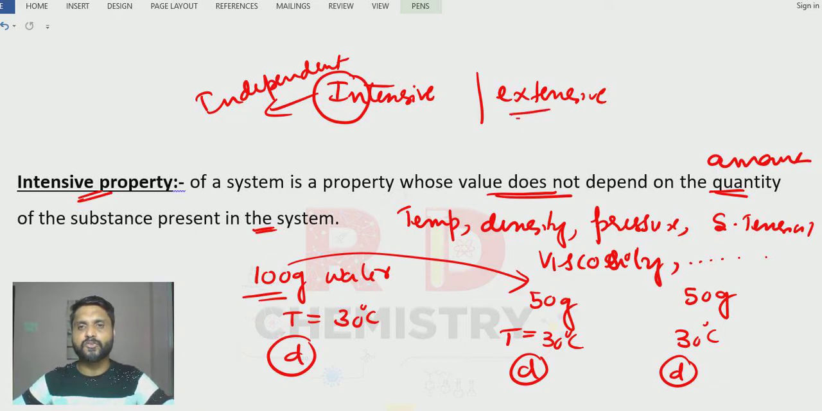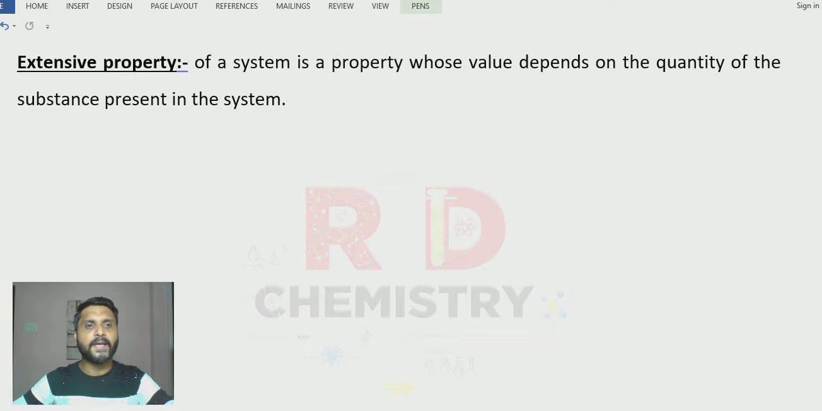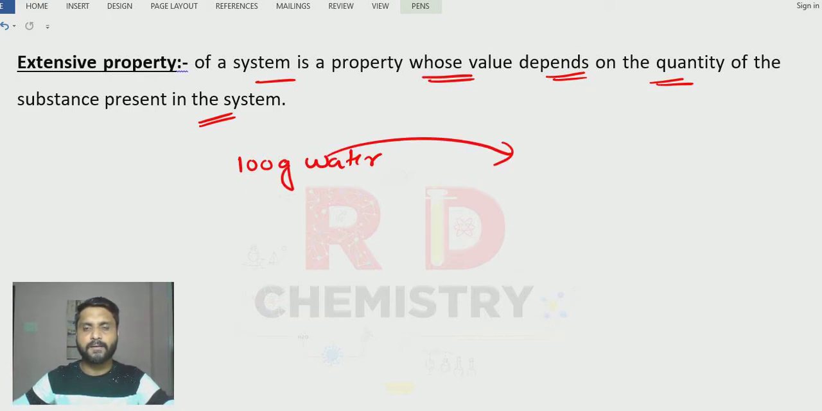Now what is extensive property? Extensive property means it should depend on the amount of the substance taken. Clear? So the extensive property is a property whose value depends on the quantity of the substance present in the system. For example, if I take 100 grams of water, I'll divide it in two parts, 50 grams and 50 grams, correct?